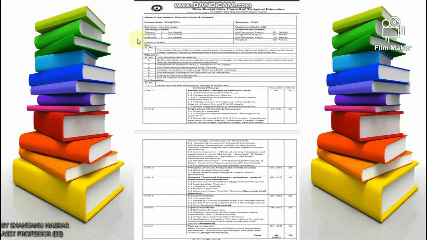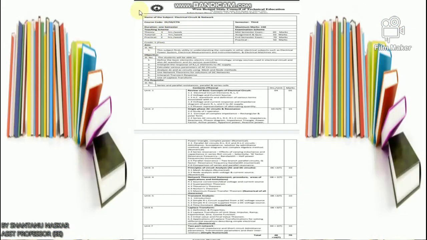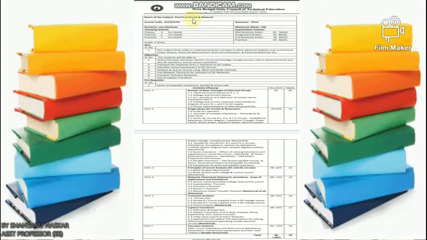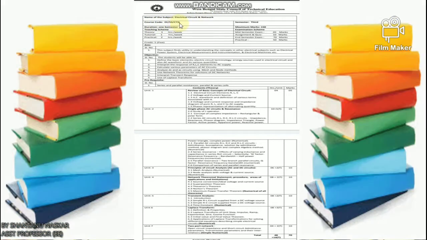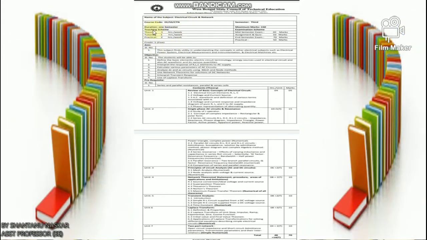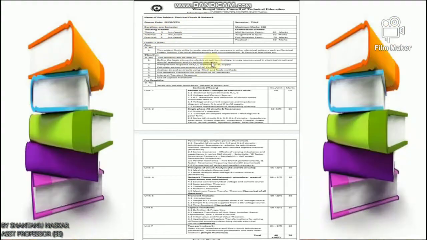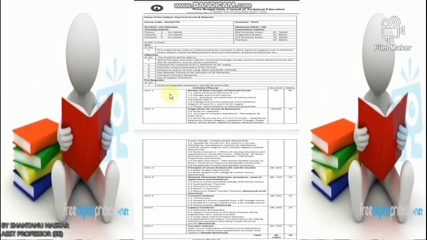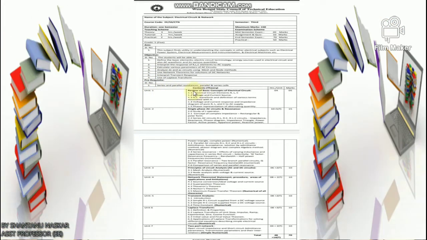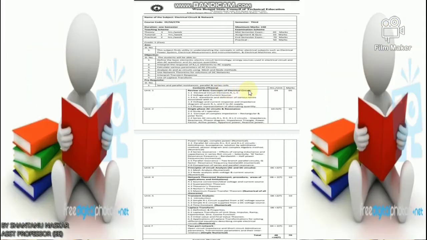So let us discuss your syllabus. The name of the subject is Electrical Circuit and Network, course code EES3CTN, third semester. About the objective I have already discussed. So today I will discuss the review of basic concepts of electrical circuit.